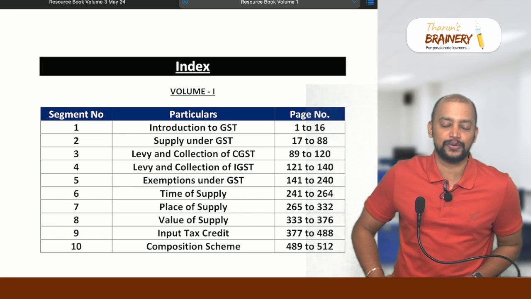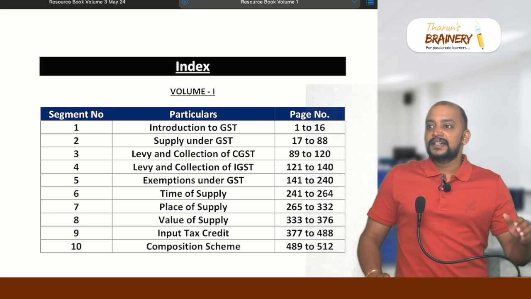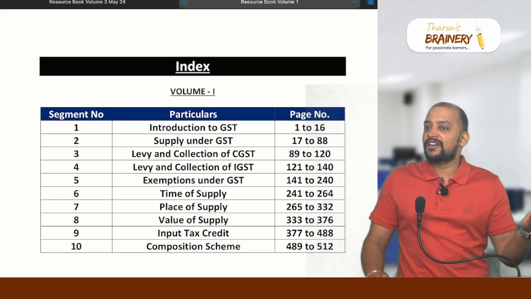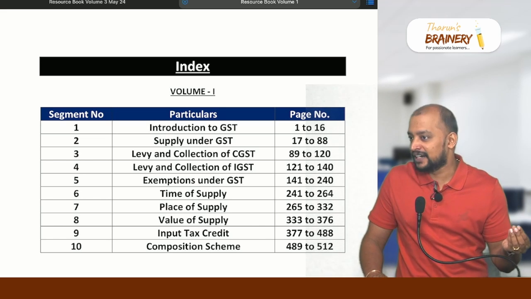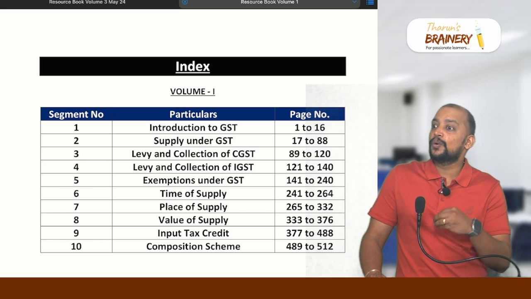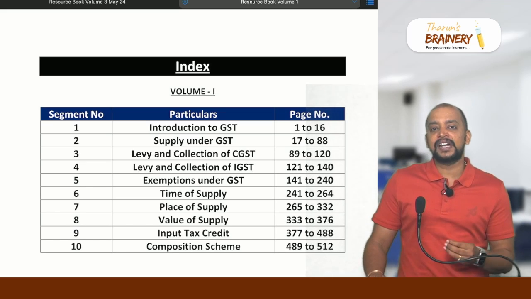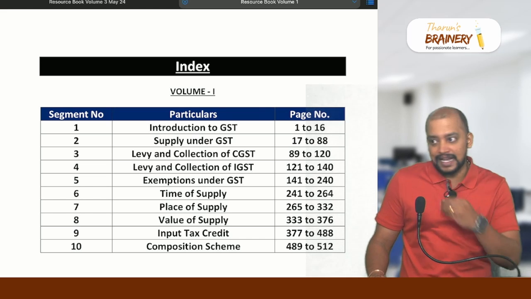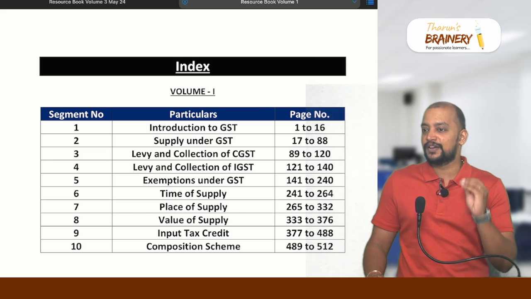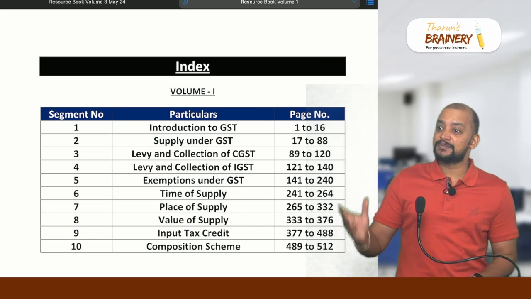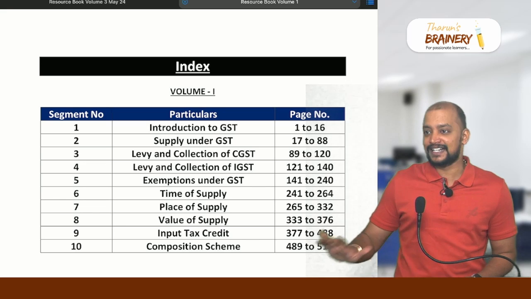Previously, many CA final students would not have studied GST at their intermediate level, because they studied the old indirect taxes and came for CA final. So I take everything from scratch, slowly and patiently, explaining point by point. Intermediate portion I will cover, plus final portion also in detail.